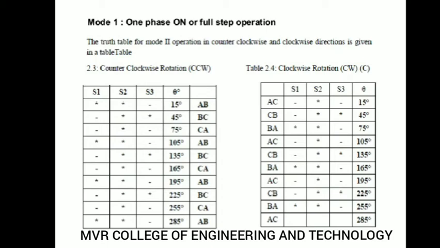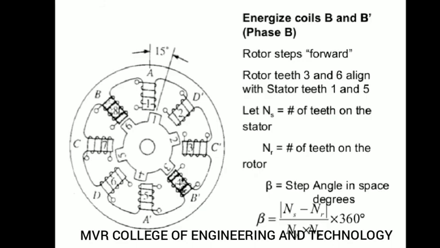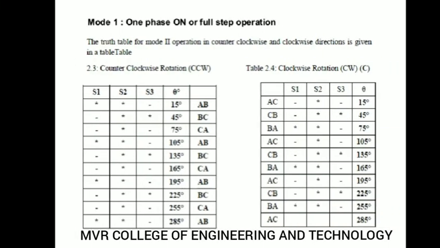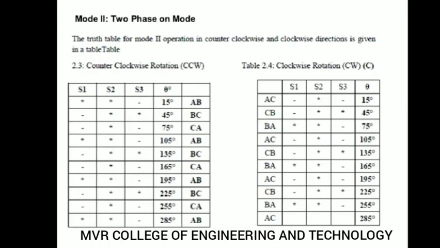A dash is on, B dash is on, BC, B dash is on, CC dash is on, then you will get 45 degrees. CC dash is on, A dash is on, 75 degrees. So AB, you can observe A dash is on, B dash is on. AB means two phases are on at a time. So this is nothing but one phase on for full step operation. Like this you will get clockwise direction also.